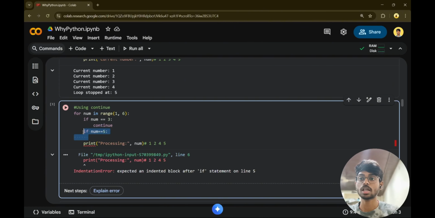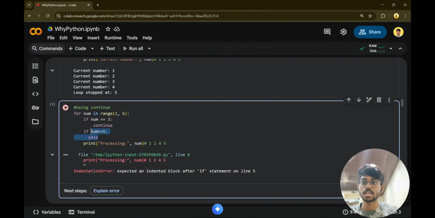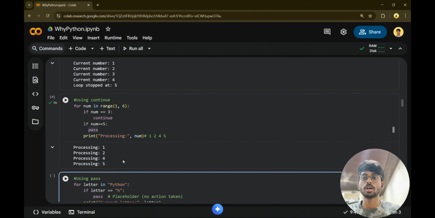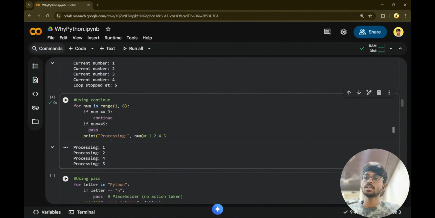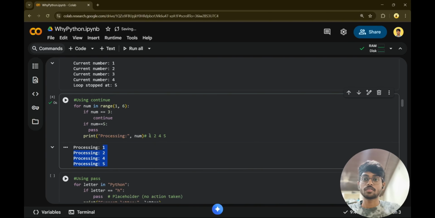But we did not apply any block here, right? We just wrote the if condition and left it. We can get past this using the pass statement. We can manage our compiler to run the code ignoring this condition. When I write this condition and write pass, now this should be executed. There will be no error because we are explicitly telling it that there is nothing to do with this if condition, so just execute it. This is the same output that we got here, right?